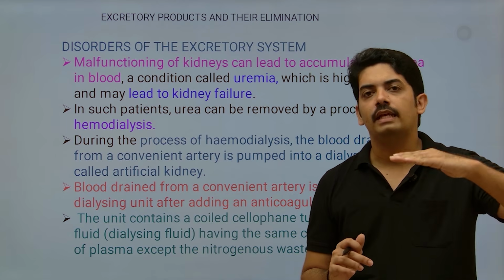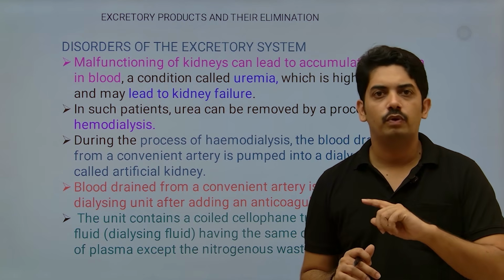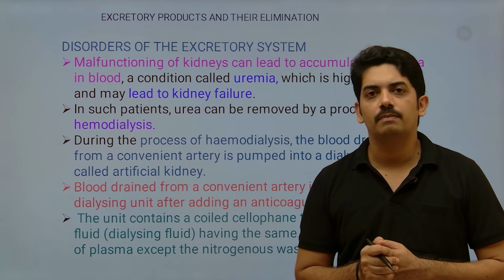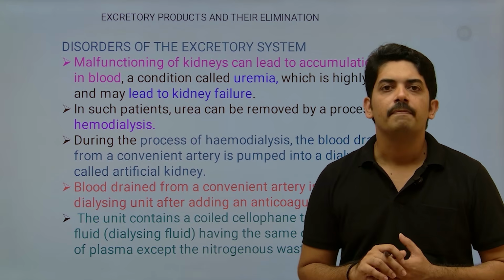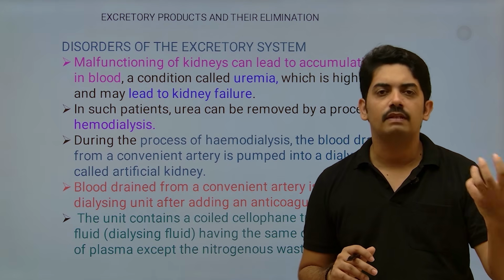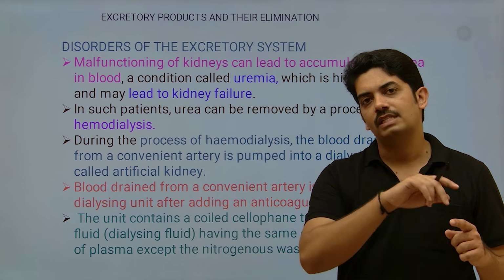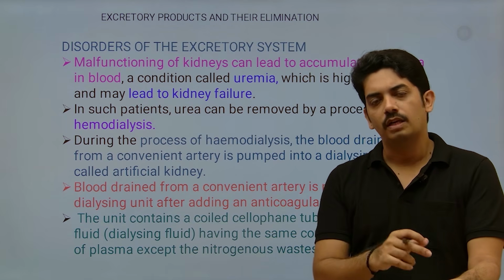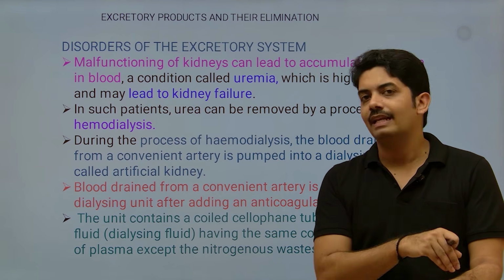In the dialyzer, many cellophane tube-like structures are present through which body fluid will pass, and surrounding them are fluids which contain all the types of electrolytes required for our body, with no nitrogenous waste in that fluid. Whenever our body fluid passes through it, nitrogenous waste passively moves out, and required electrolytes move into the body fluid. Once it passes completely through all the cellophane tubes, one more tube connected to your artery and vein graft lets the clean body fluid enter your body.